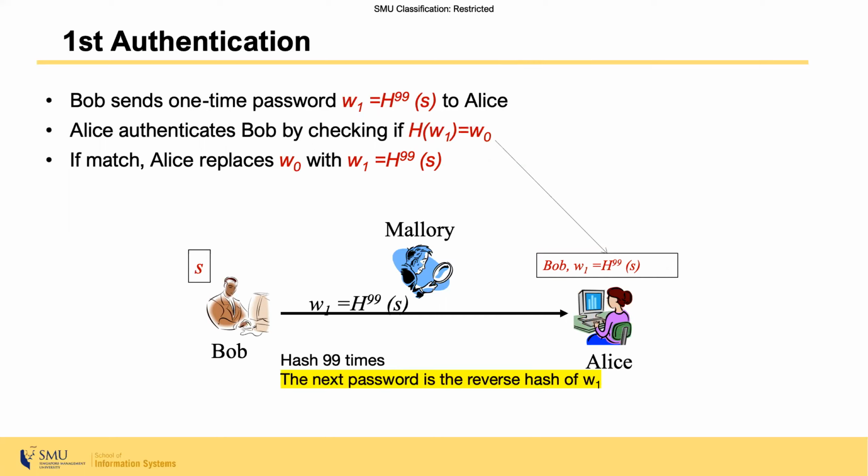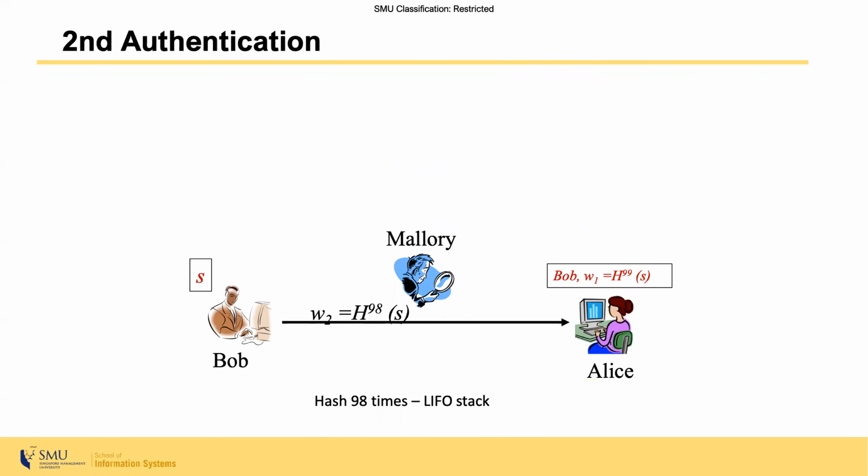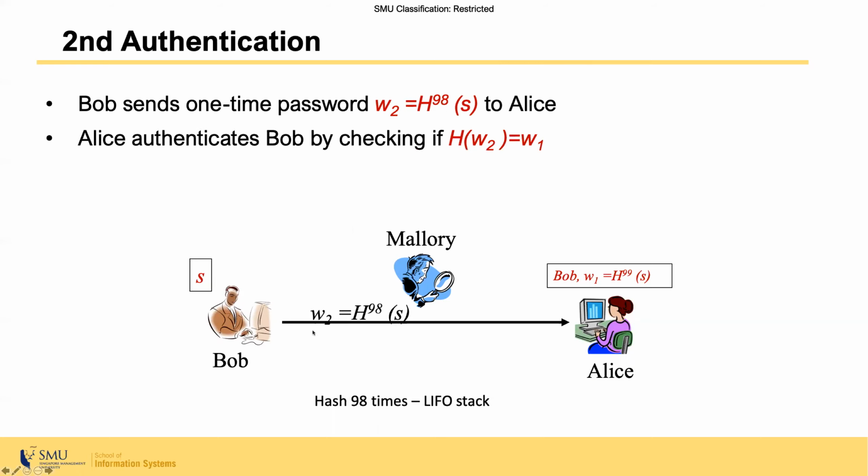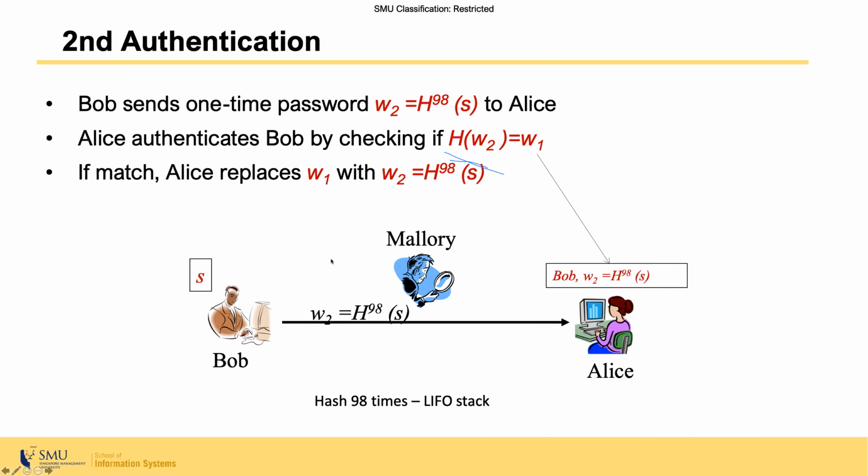If you're wondering how the next authentication works, it is almost similar. The only difference is Bob will need to compute the hash 98 times and send the resulting value, denoted as W2, to Alice. And again, Alice will need to compute the hash of the received value and compare against what she has in her database. And if this value matches, she will know that Bob is a legitimate user. She will let Bob authenticate, and after that, she will need to replace the old password with the new password. And this process goes on and on.